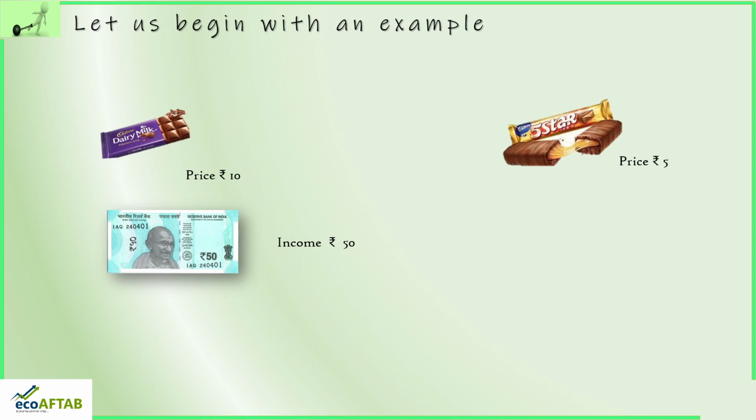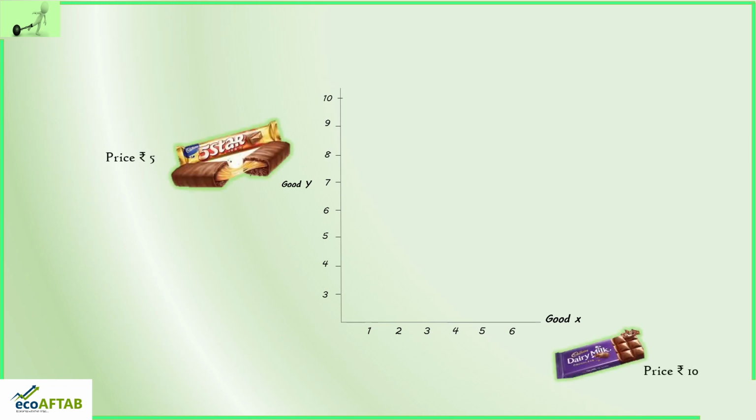Now I am having 50 rupees of income which I need to spend on the two goods, good X, let us say it is Dairy Milk, and good Y, let us say it is 5-star. So if I have to spend this income on these two goods, how will I spend it? This is the graph. On X axis we are measuring good X, and on Y axis we are measuring good Y. And as I said, let us assume X commodity to be Dairy Milk, which is for 10 rupees per unit, and Y commodity is chocolate 5-star, which is for rupees 5.